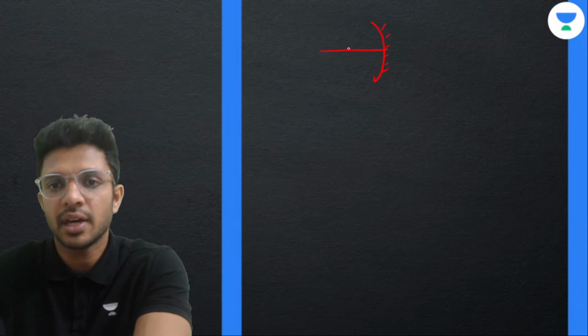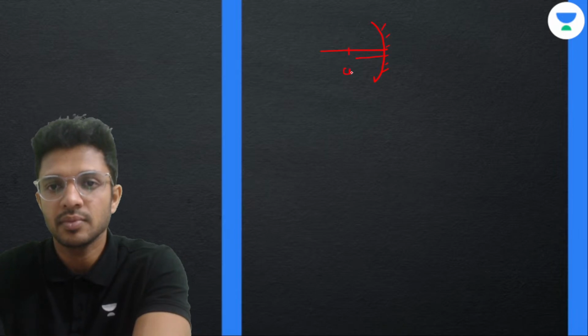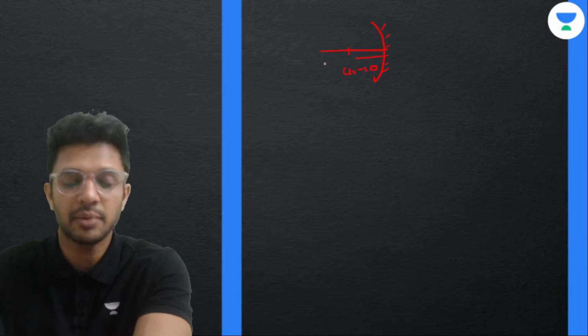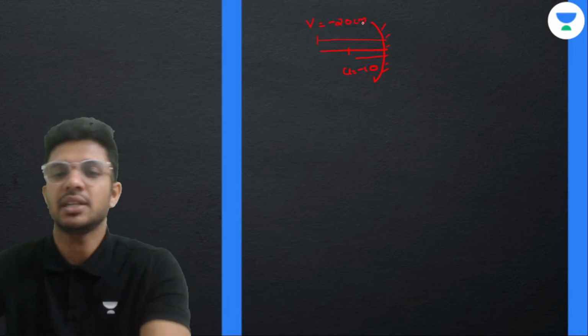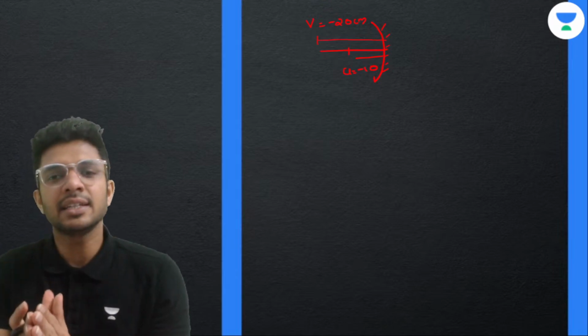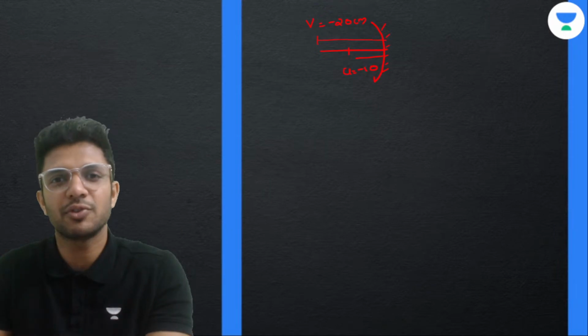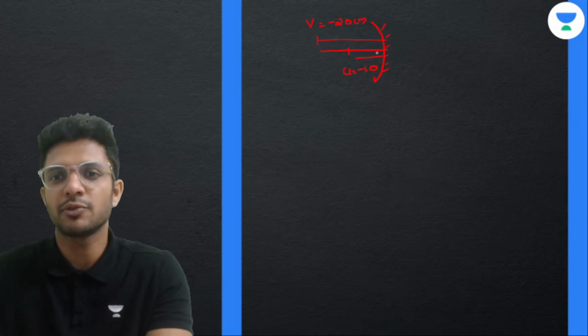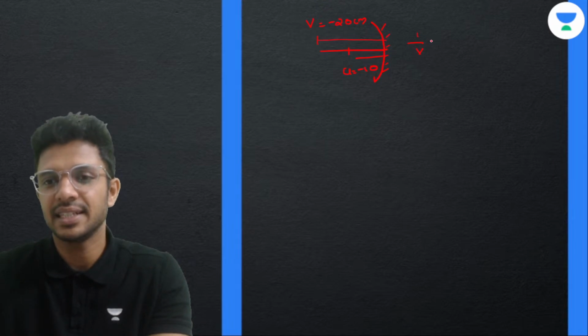Okay, and an object is placed where? An object is placed at 10 centimeters. U equal to -10 as we are measuring it towards left, and an image is formed at -20 centimeters. Nothing is being given related to focus, but even this information is more than enough to get the focal length, right? What is the formula for focal length? 1 by V plus 1 by U equal to 1 by F.